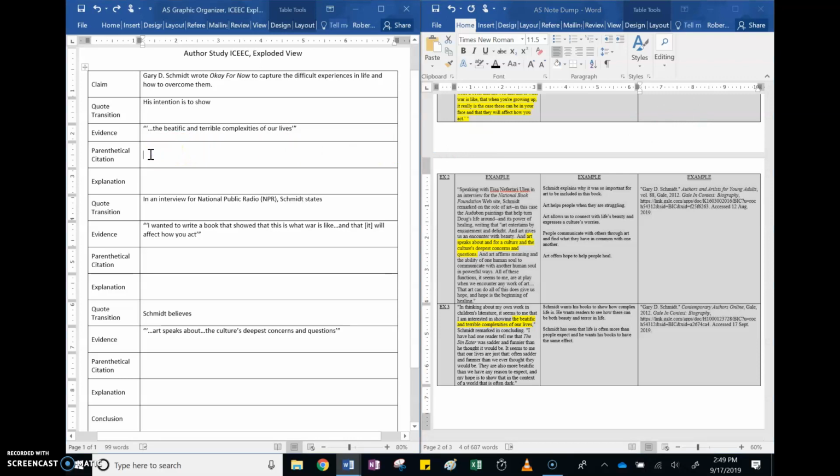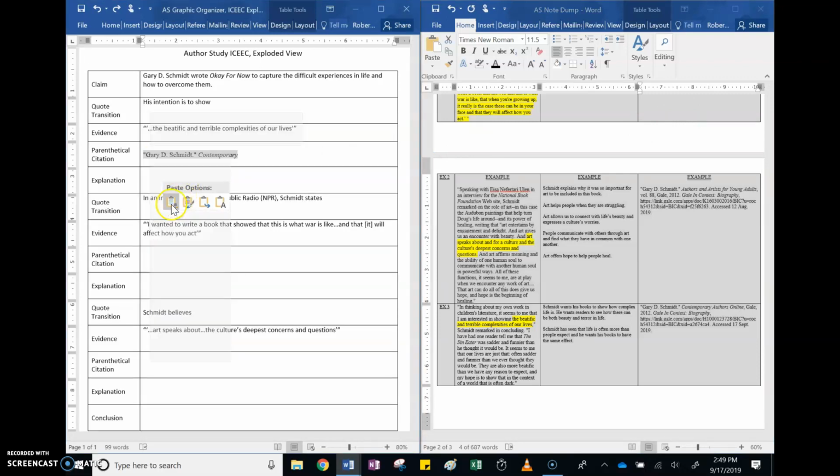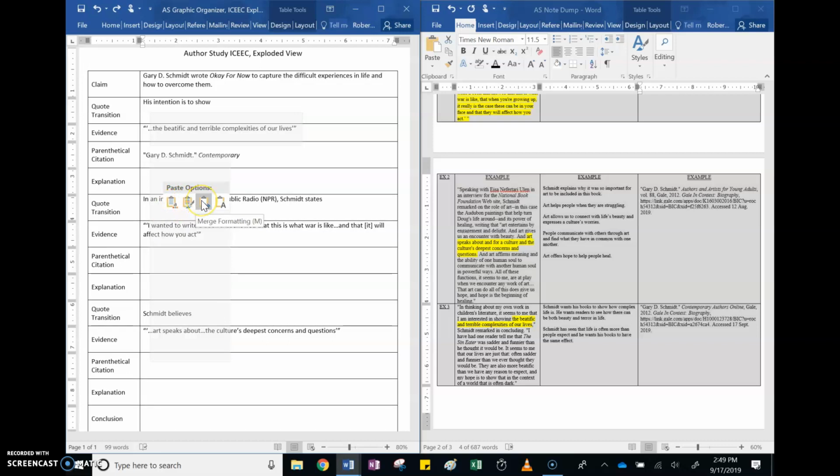What I will do is I will paste it in here. You have some options. As we look through them, if you merge formatting, it will get rid of the highlight, but it will keep this italicized, which you need. If you just paste it with no formatting, you lose this italics. So the last thing we need, parentheses. You put parentheses on either side because that makes it parenthetical citation. Just enough of the citation to tell that it came from here, and you add the parentheses so we know this came from this source. Someone can go here to read more about it.